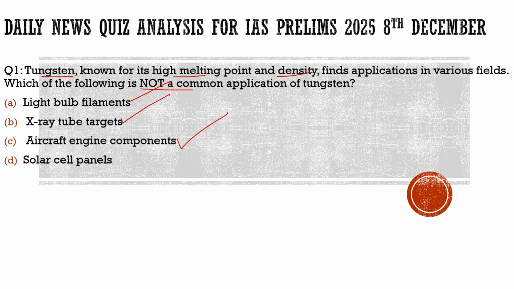D, solar cell panels. No, it does not find application in solar cell panels. So with respect to this question, the correct option is option D, as we have to find out where it does not find its application. Light bulbs, X-ray targets, and aircraft, tungsten very well finds its application in these three given options.